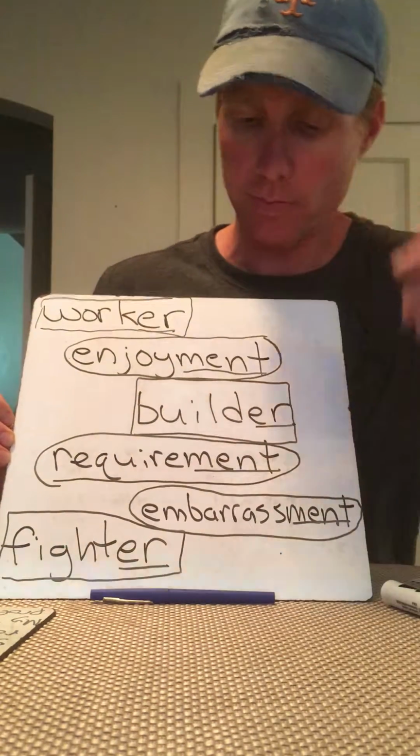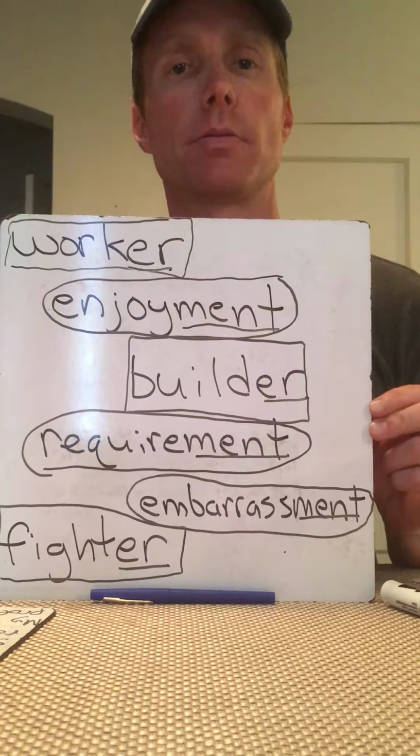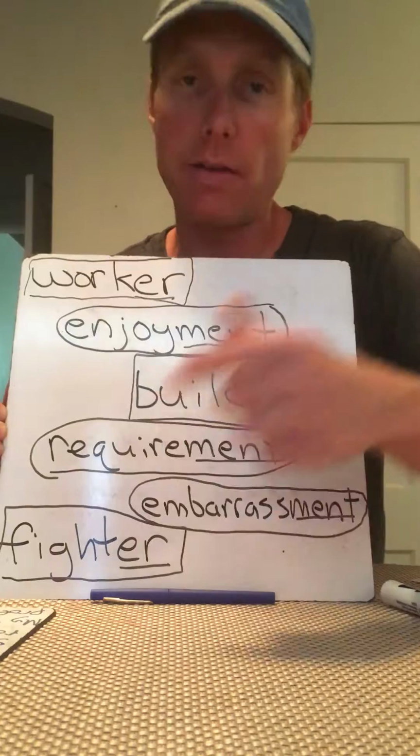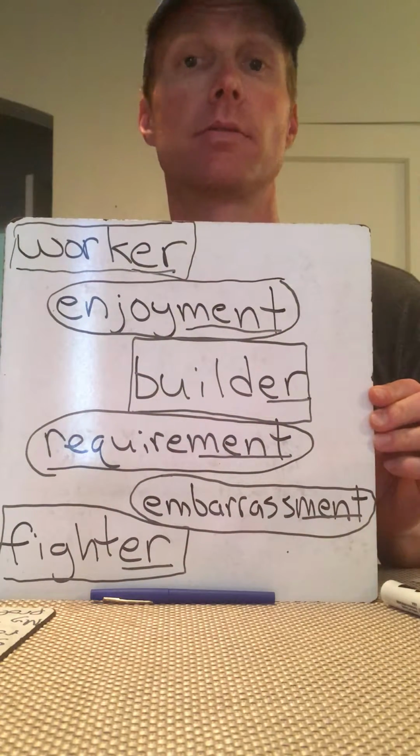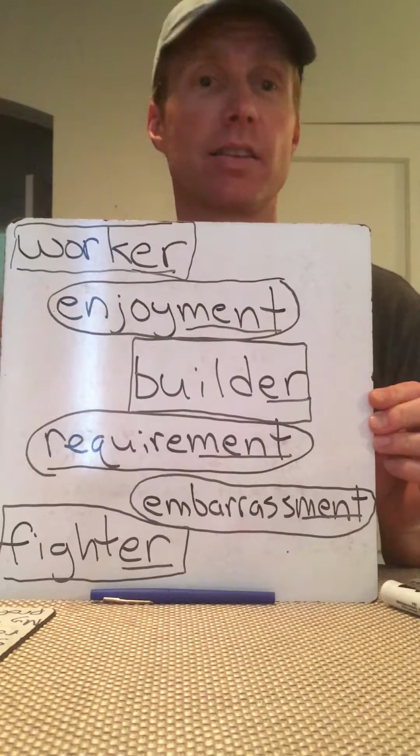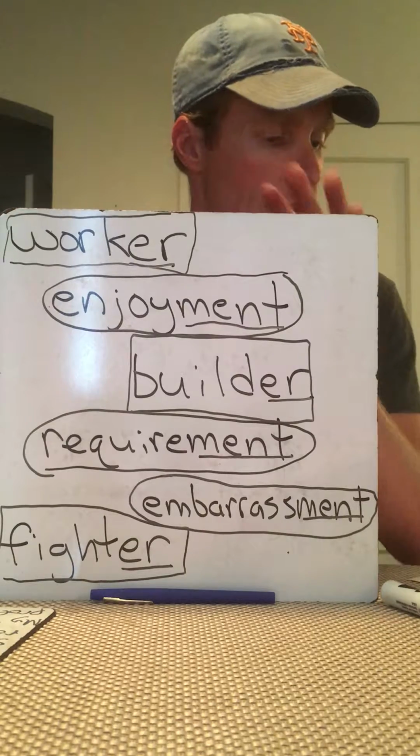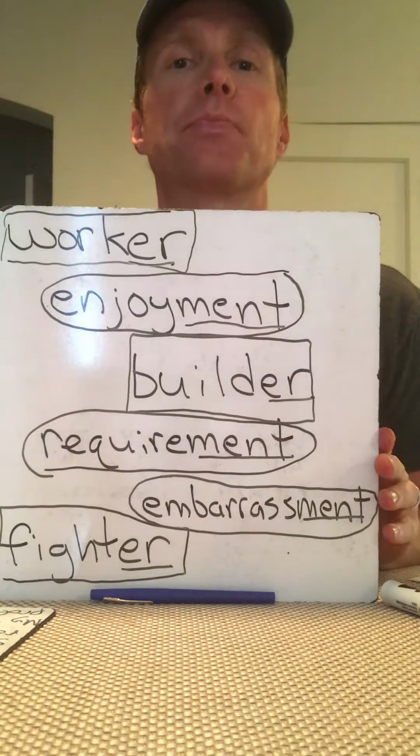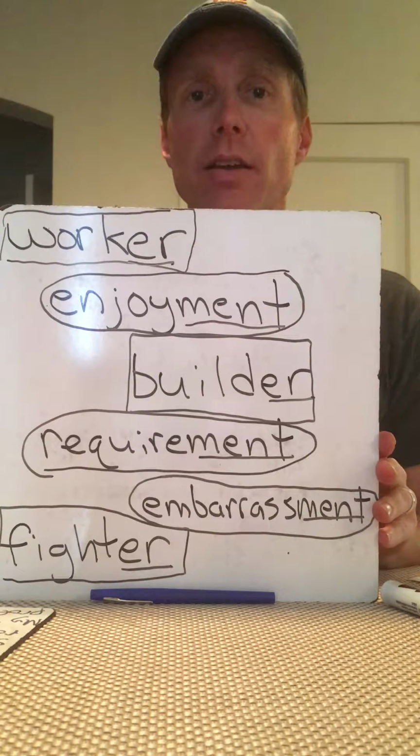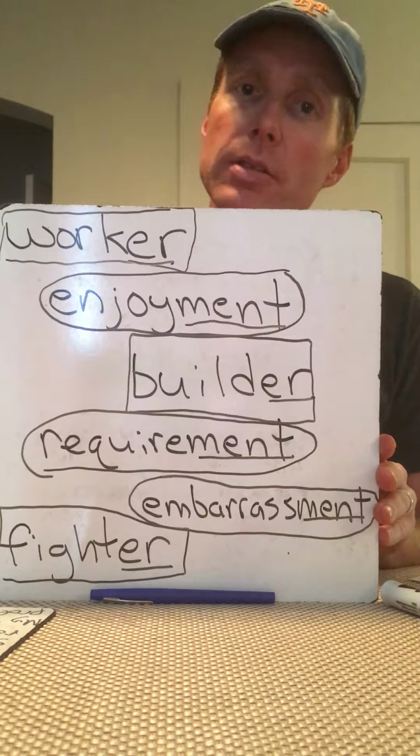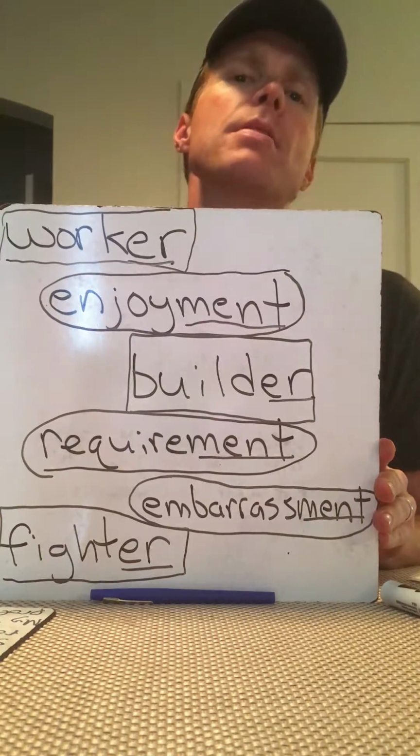Let's look at the next one. Builder. Take away the ER. What do builders do? They build. Absolutely right. Fighter. Take away the ER. What does a fighter do? A fighter fights. Exactly. So our ER suffix, what does it do? It describes what something or someone does, right? A fighter fights, a builder builds, a worker works. Exactly.